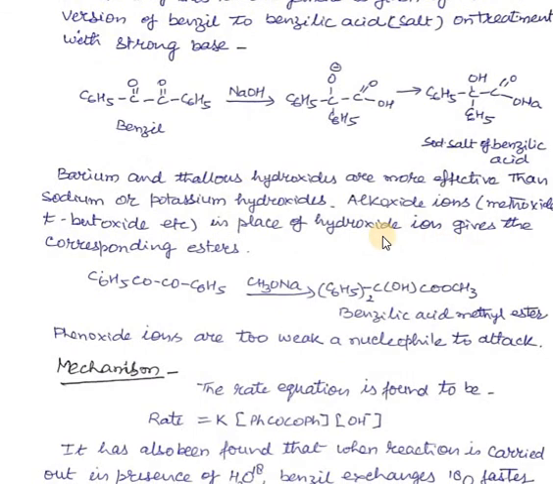Alkoxide ion can also be used as a base or nucleophile in place of hydroxide ion, but we obtain the ester in place of the salt of the acid. Phenoxide ion, being a very weak nucleophile, cannot be used in this rearrangement.